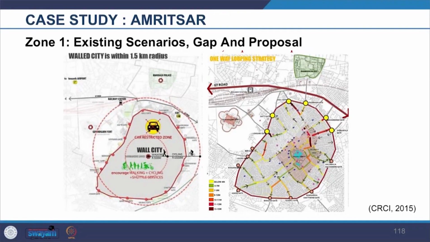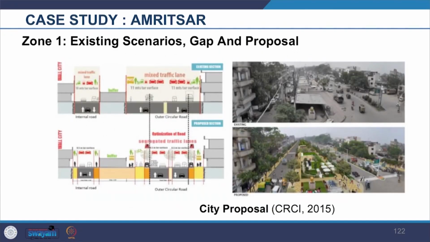In the image from the proposal from the CHP, you can see the creation of a vehicular restricted area around the Golden Temple in the left hand side diagram. On the right hand side map, you can see how the proposal is prepared for one-way loop movement. In the image, you can see on the right top the friction between the motorized and non-motorized traffic. On the right bottom picture, you can see how the proposal was made for segregation of traffic and provision of hawkers.